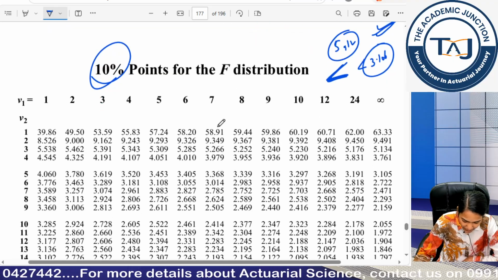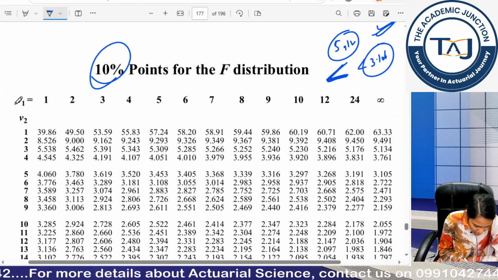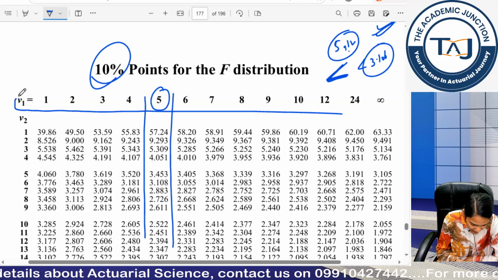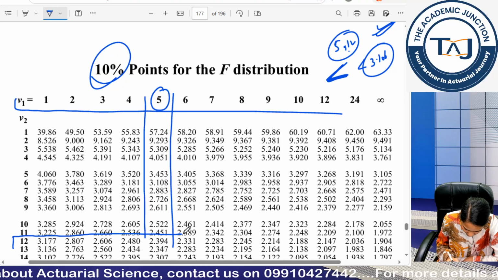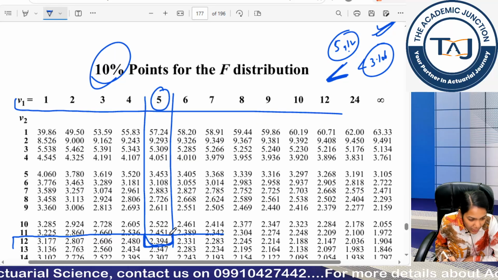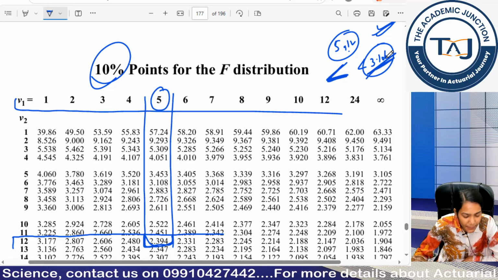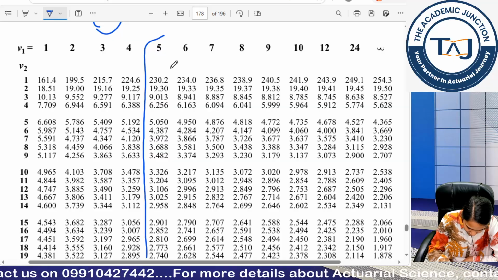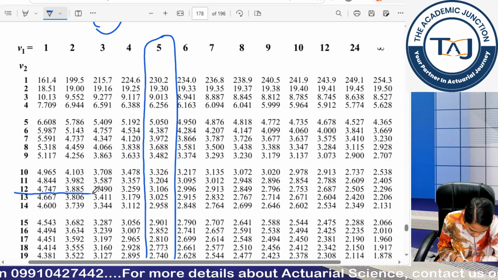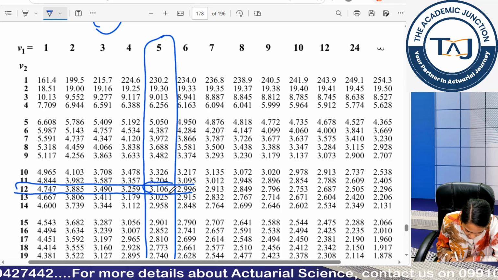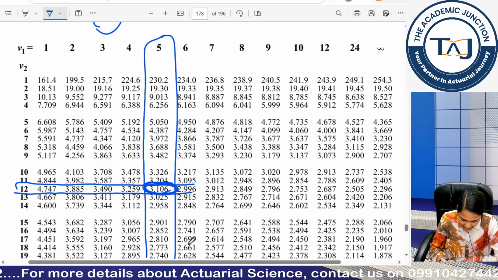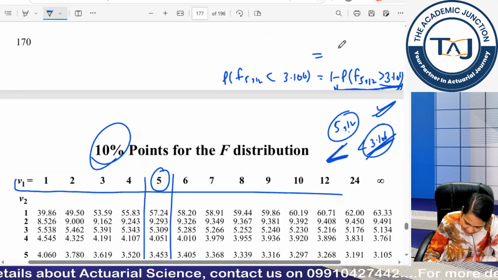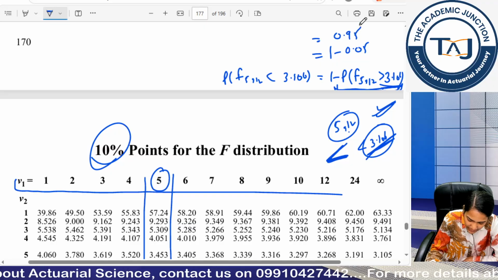So, (5,12): 5 is my new 1, so new 1 is this row, and I am checking this column. 12 is my new 2, so I will be checking this row. Here the value is 2.394, but the value I want is 3.106. So, I will shift to 5%. Again, I will check 5 and 12. Here we got 3.106, which means my percentage point is 5%. So I get 1 minus 0.05, so 0.95.